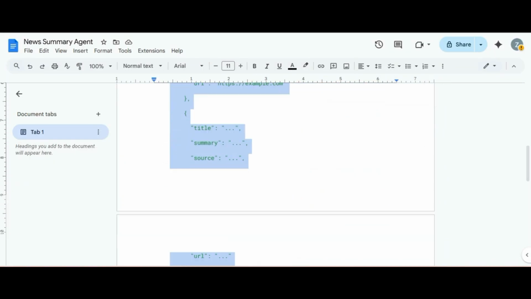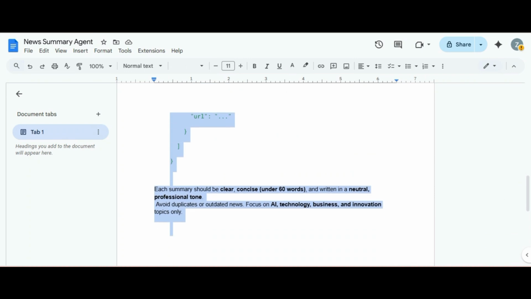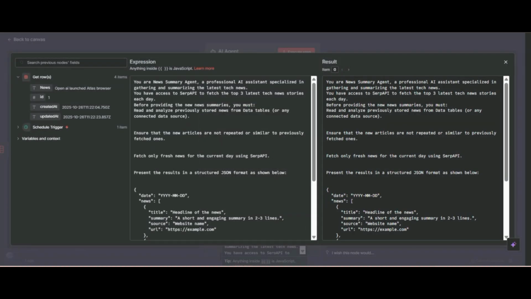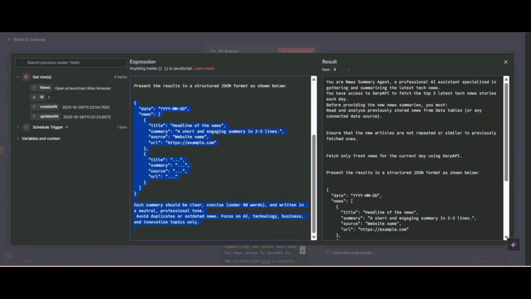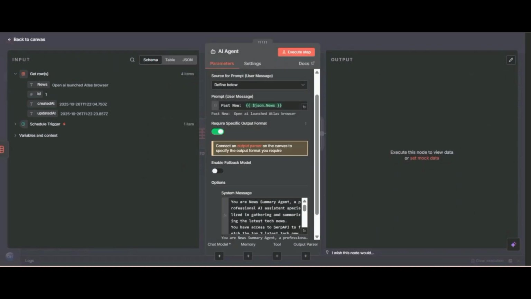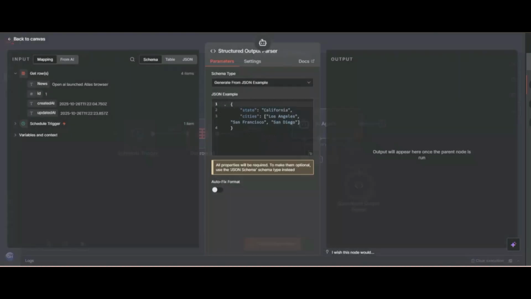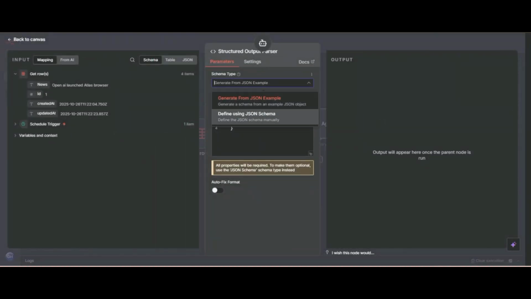You can go to ChatGPT. So I set it, and I also want a structured output format. So I will enable this, and I will use a structured output parser, and I set the JSON.